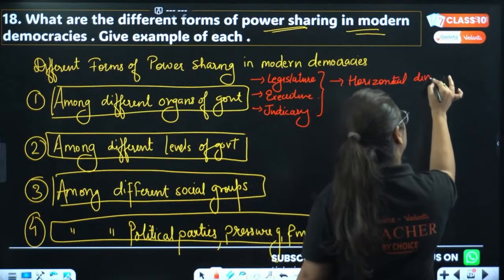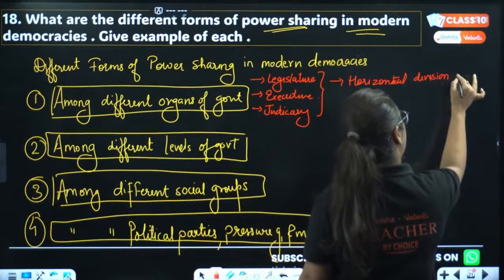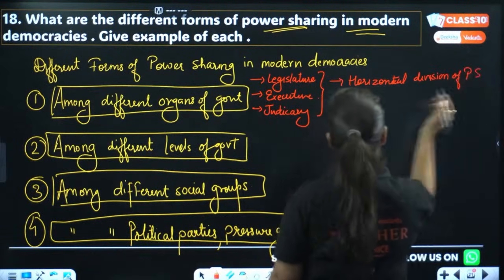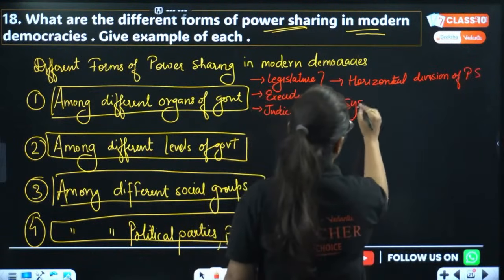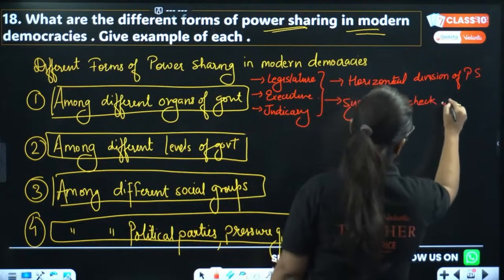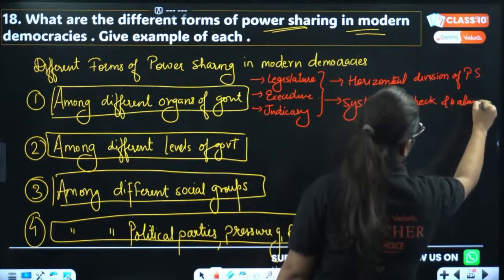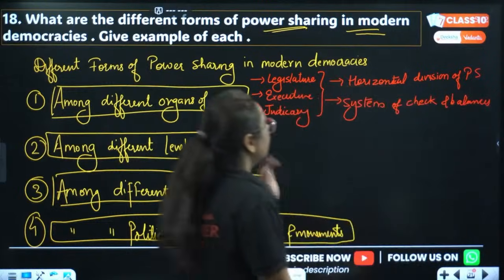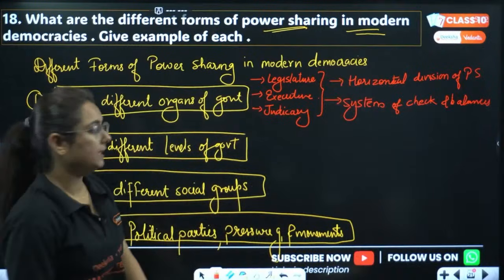It is also the system of checks and balances. Achha, why is it the system of checks and balances? Who will tell me? Anyone in the live chat? Okay, system of checks and balances.